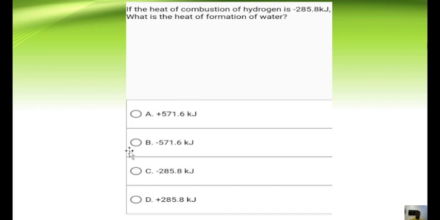Let's try out another one. If the heat of combustion of hydrogen is minus 285.8 kilojoules, what is the heat of formation of water? Okay, this is relatively a little bit tricky. It's a very simple concept, but it's a little bit tricky. So let's look at that.